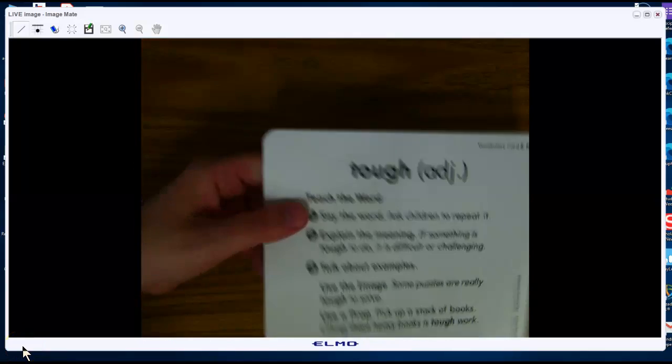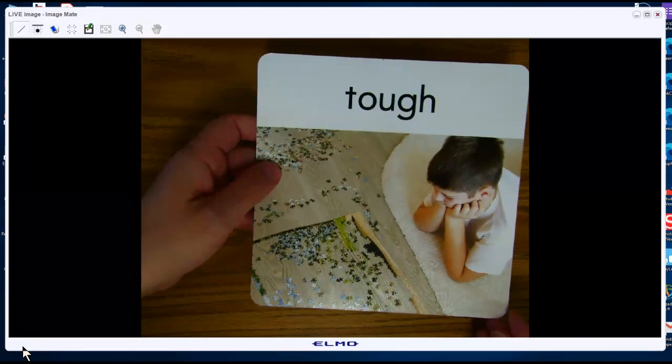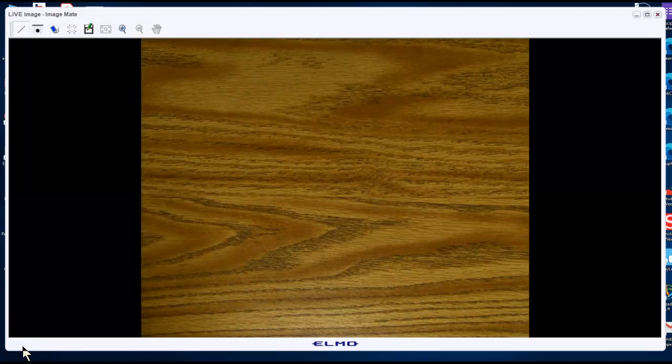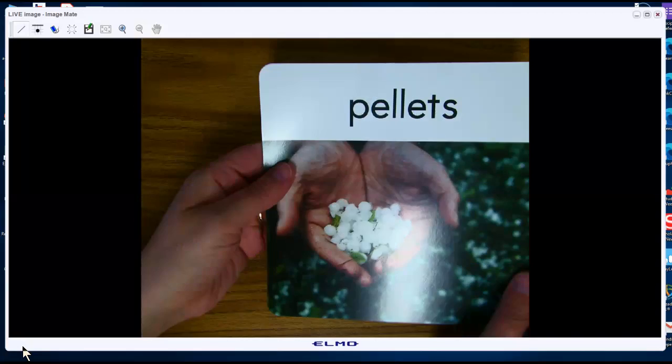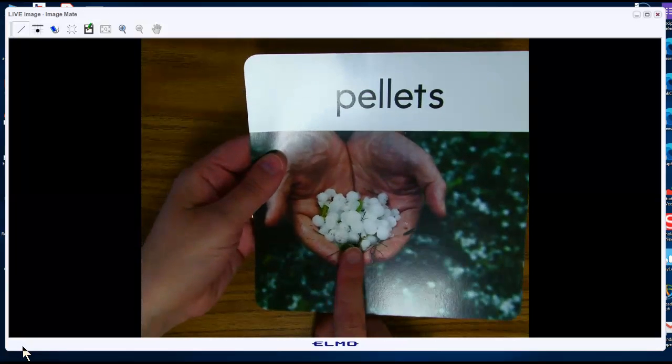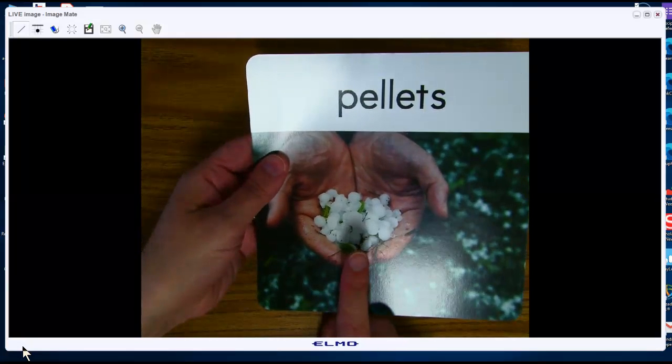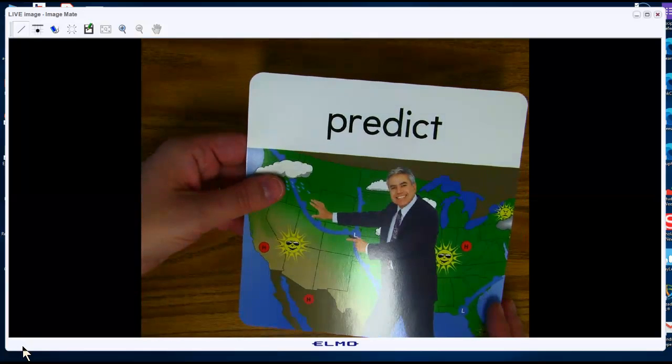Tough means something is difficult or challenging. So this puzzle is tough. Pellets means small, tiny balls of something. These are pellets of, do you remember what this is called? Hail. That's right.